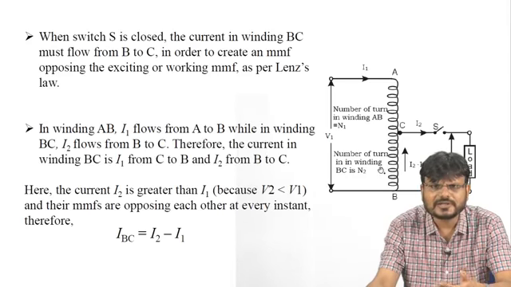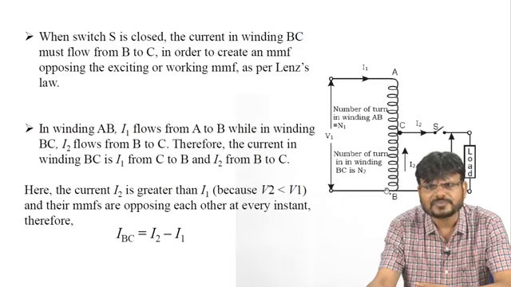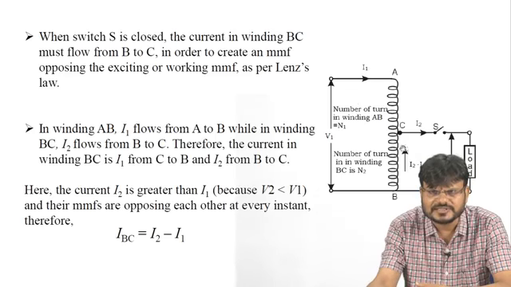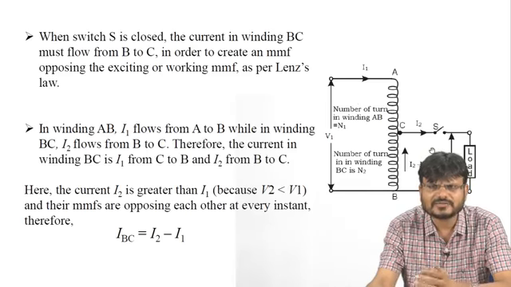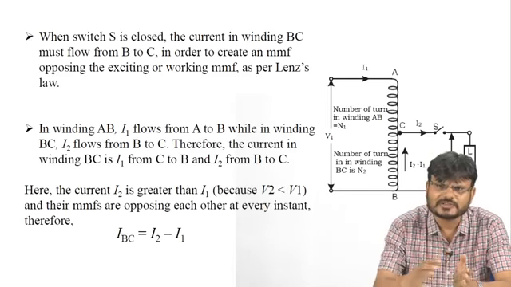In winding AB, I1 flows from A to B, but in BC, the current I2 minus I1 flows from B to C. The current flowing through BC is I2 minus I1. So here current I2 is greater than I1. Why? Because this is a step down transformer.